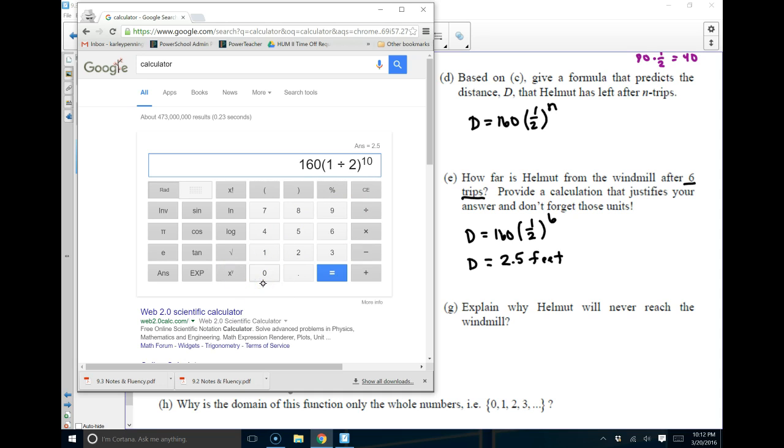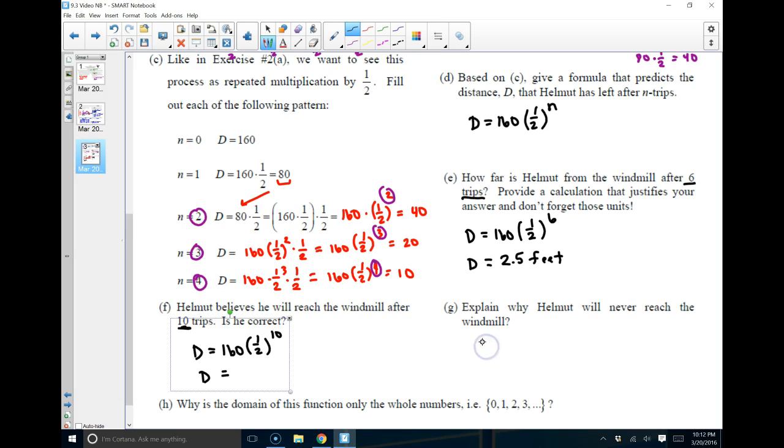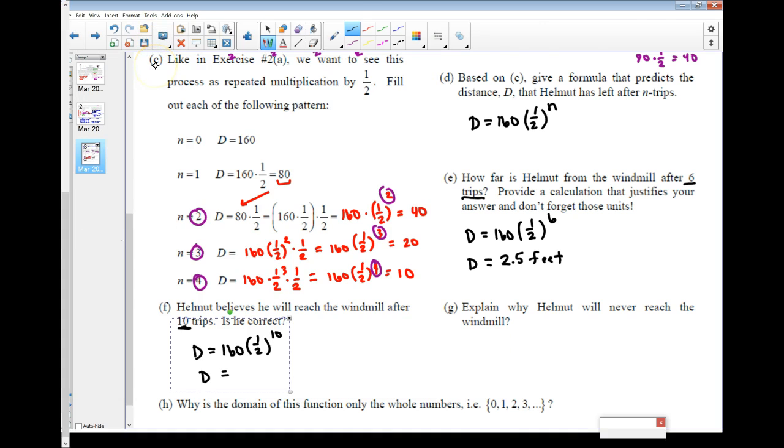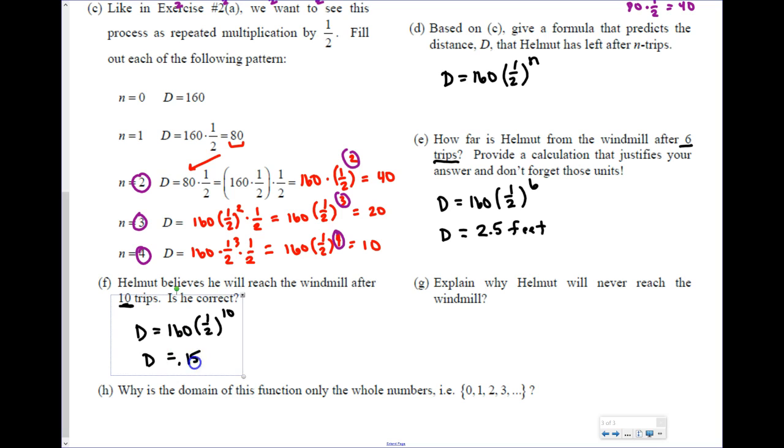because he wants to see if we reach it after 10 trips. I hit enter and I get 0.15625. What does this tell me? It tells me that no, he still has 0.15625 feet left. Basically, his toe is right outside the windmill, but is he touching it? No, he's very close, but he's not touching it.